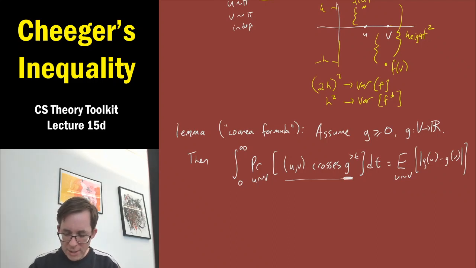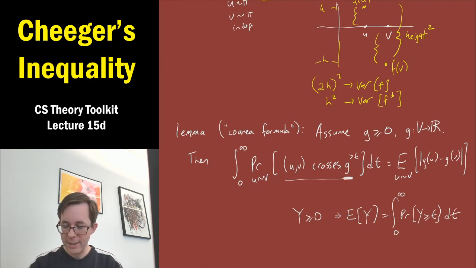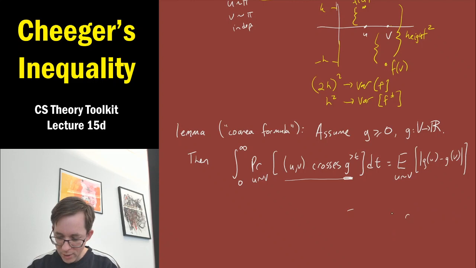Okay, and also to make this look a little bit less scary, remember a homework exercise or a well-known fact: if you have a non-negative random variable y, then you can compute its expectation as the integral from 0 to infinity of the probability that y is at least t dt. That was a homework exercise. That's a formula you may recall. And this left-hand side is doing something very similar to this fact. So, a bit of a math trick. Okay, so this is going to be the key lemma. And so let's prove it. It's quite straightforward.